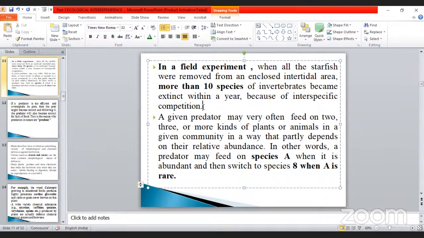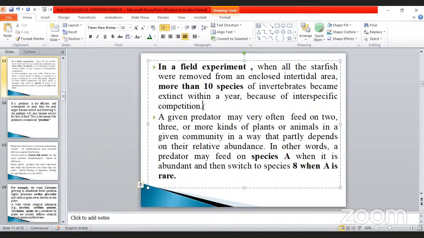The starfish acted as a predator for more than 10 species, imagine. So of these 10 species, each one has a specific competition. Which one easily hunts which one?